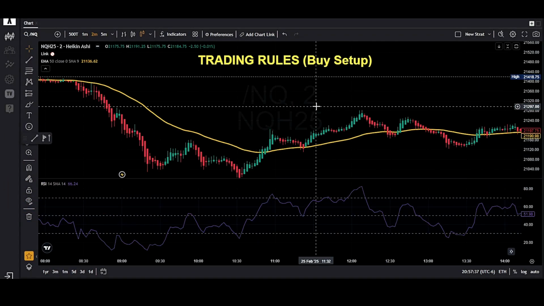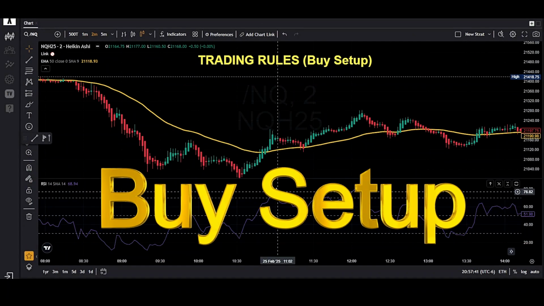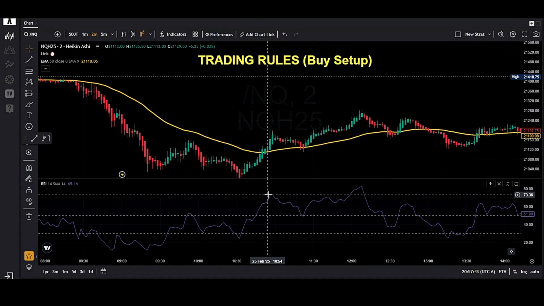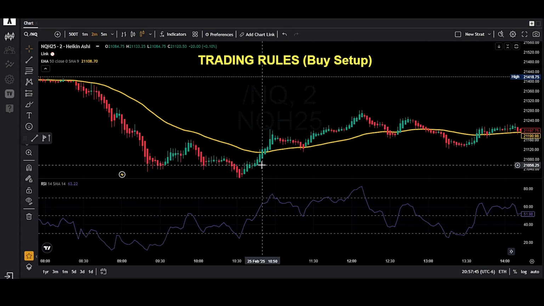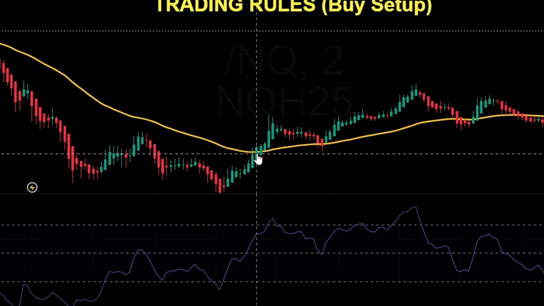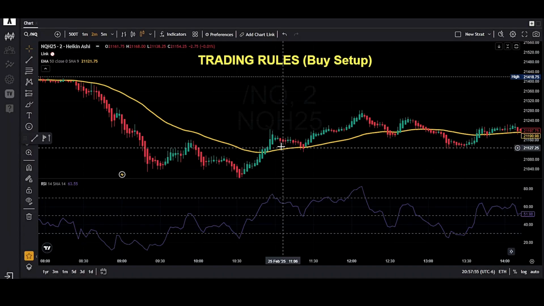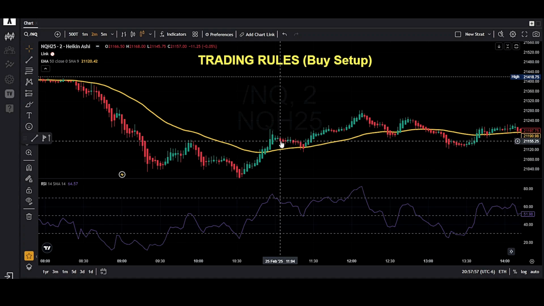So now I'm going to cover the buy setup rules. First step is a bullish Heikin-Ashi candle must close above EMA 50. Like over here, we do see a Heikin-Ashi candle closed above EMA 50. Now we have to wait for a bearish candle to form first, as a pullback confirmation, like we do see a pullback candle. And after the pullback candle, we have to wait for another bullish candle that should not have any wick at the bottom.